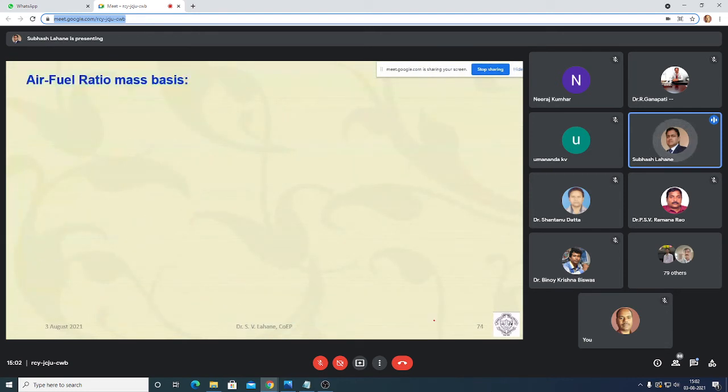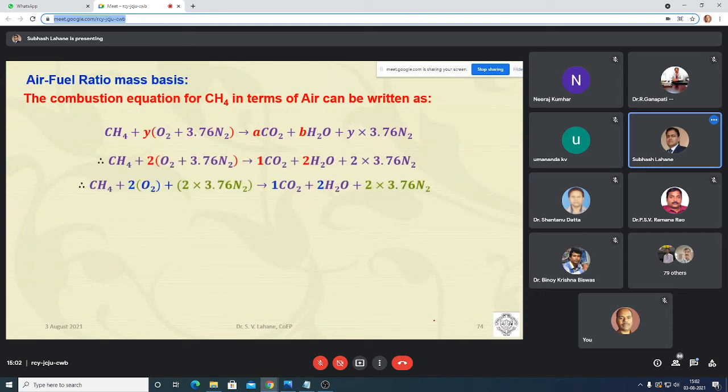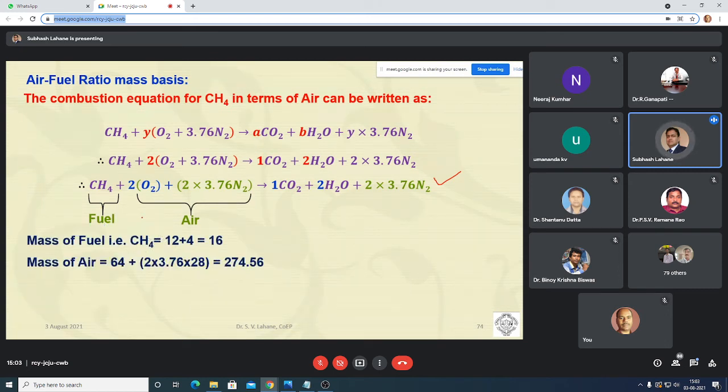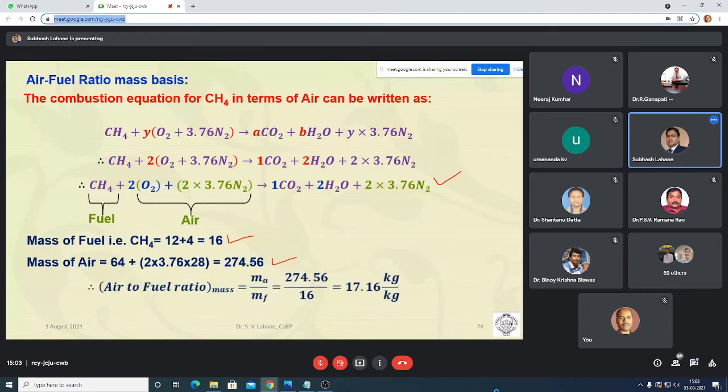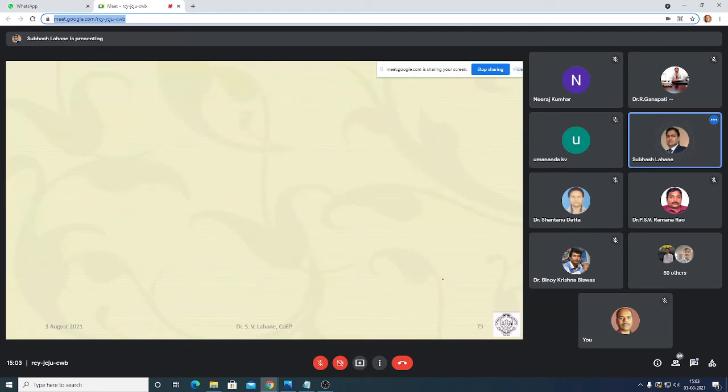And similarly on mass basis, this is the combustion reaction. This is the fuel, this is the air. Now find out the air to fuel ratio on mass basis. This is the mass of CH4, that is 16, and the mass of air is 274.56. So the air fuel ratio on mass basis is 17.16. On mole basis it was 9.52.